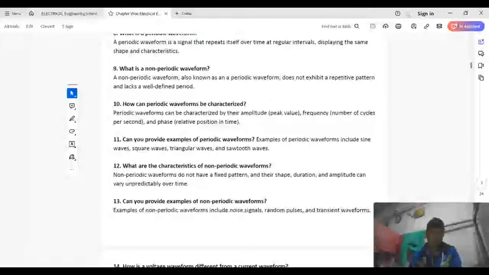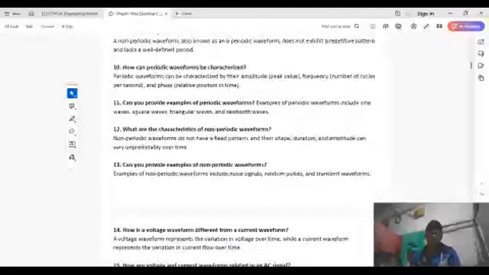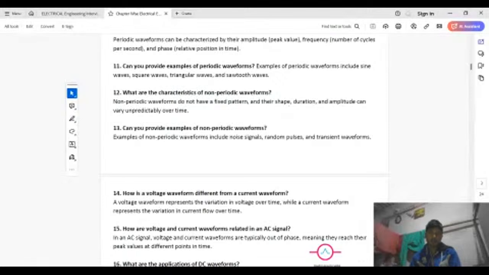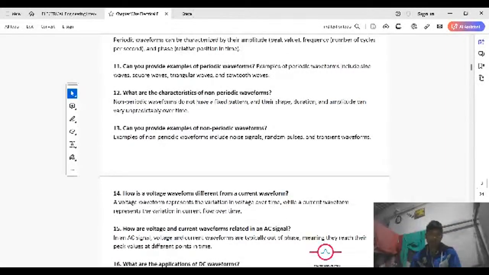Periodic waveforms can be characterized by amplitude, frequency, and phase. Can you provide an example of a periodic waveform? Examples of periodic waveforms are sine waves, square waves, and triangular waves.